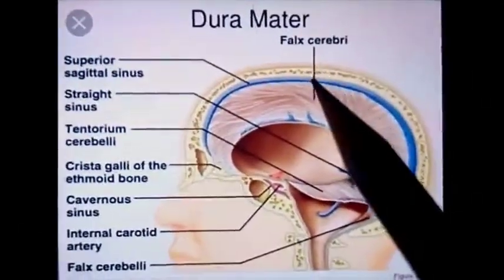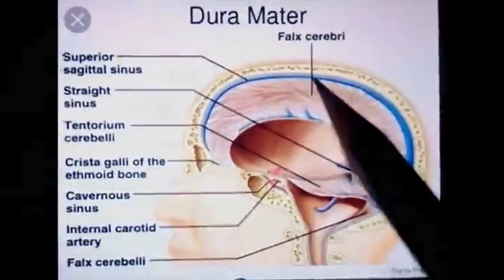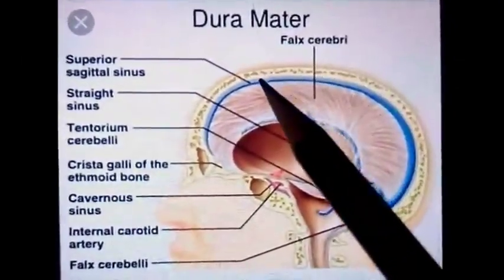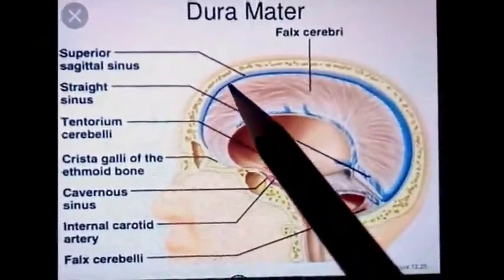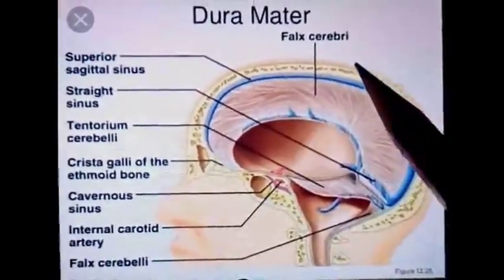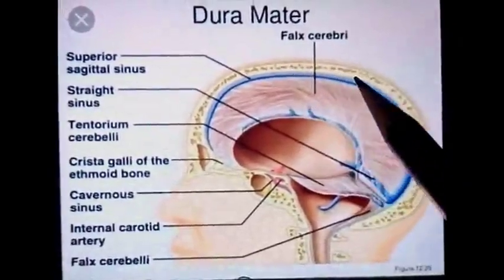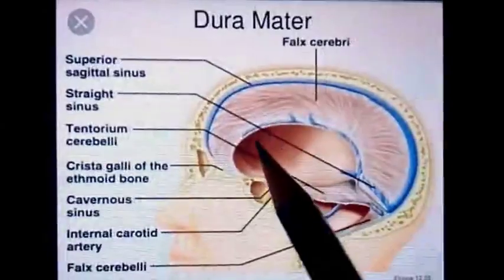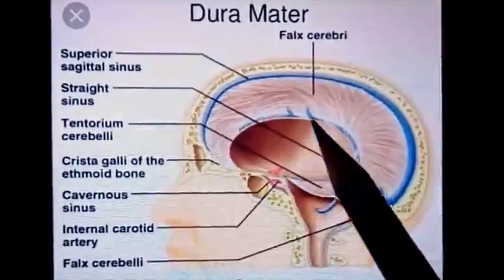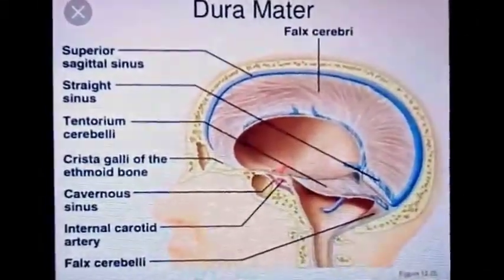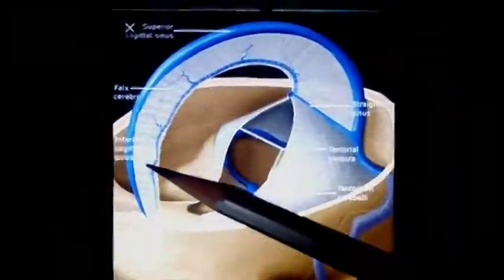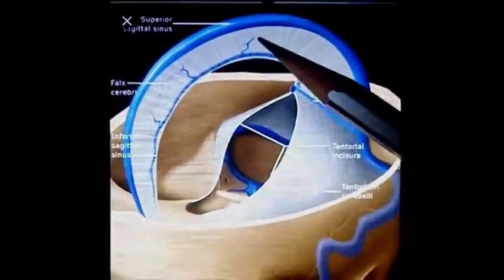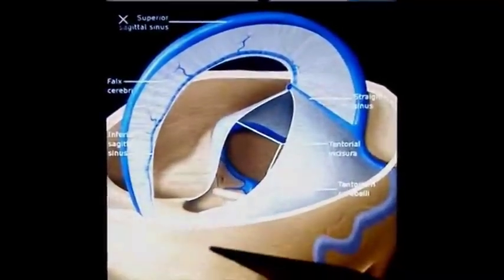The superior border, or upper margin, is convex and is attached to the lips of the sagittal sulcus. Sagittal sulcus is an impression produced by the superior sagittal sinus on the inner aspect of the cranial vault. The lower margin is concave and free. This picture gives the view of only the falx cerebri. Cerebral hemispheres are absent in this picture.